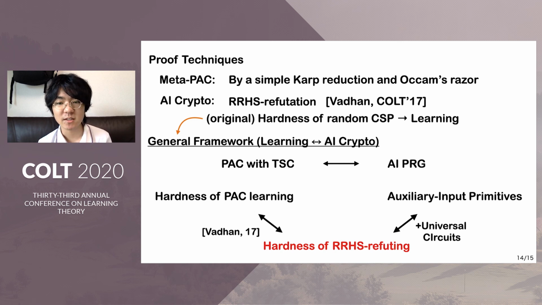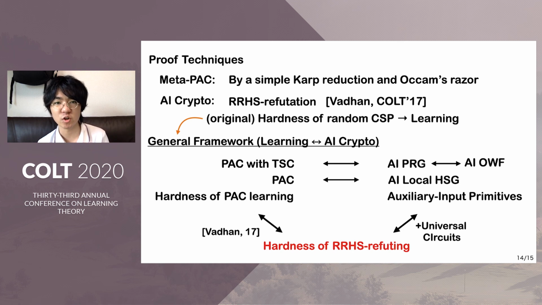In fact, this existence is equivalent to the existence of an auxiliary input one-way function. So we have the theorem. And if we apply this framework to the usual PAC learning model, then we have a secure auxiliary input local hitting set generator.